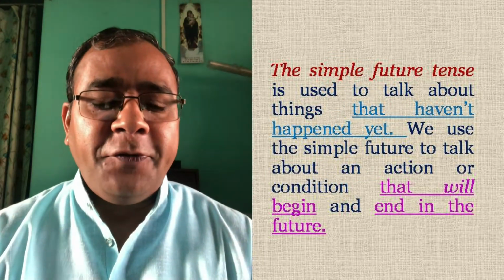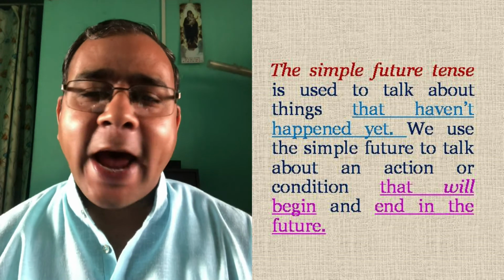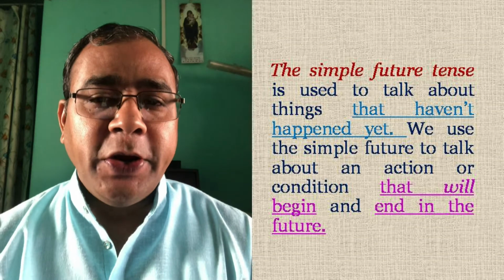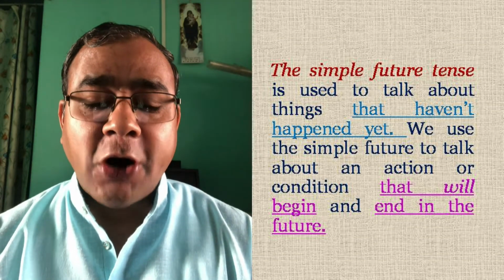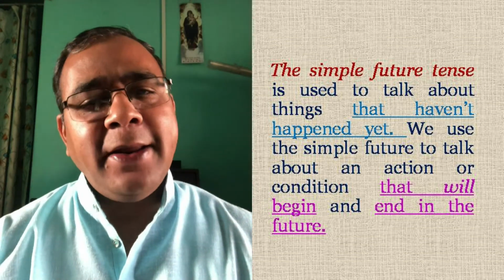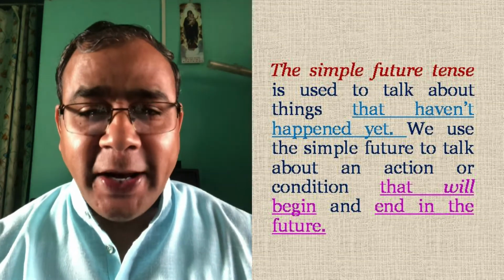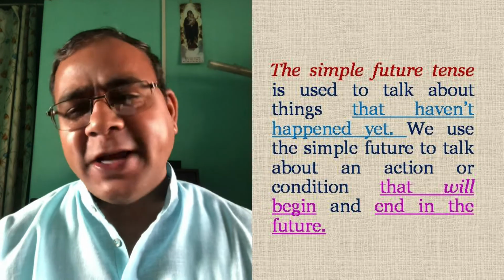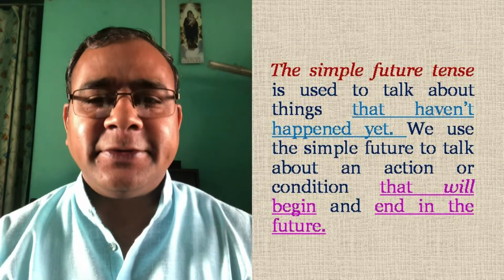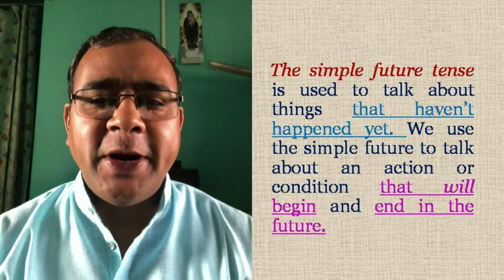So the simple future tense is used to talk about things that have not happened, events that have not happened. We use simple future to talk about an action or a condition that will begin in the future and end in the future. Now, what is a future? It could be tomorrow, or next week, or next month, or next year, or 5 years afterwards. But in the future, not now, okay? So let us see how the sentences are formulated.